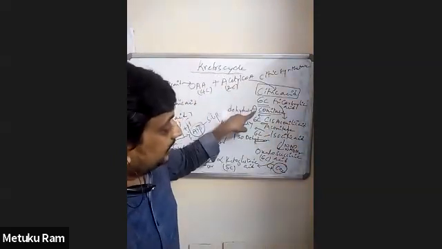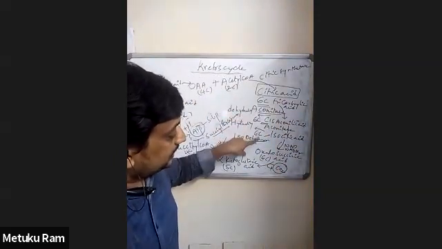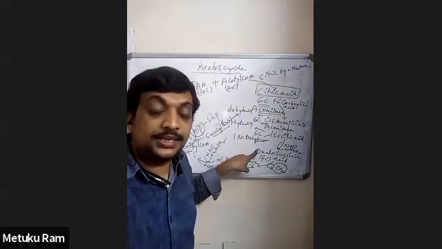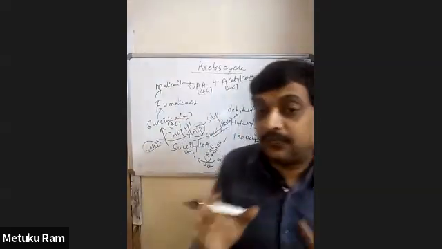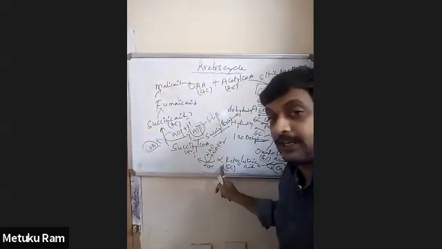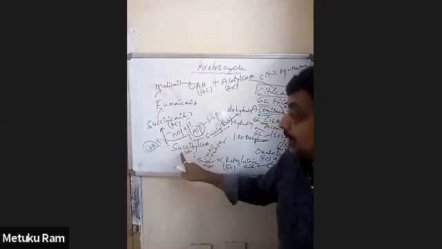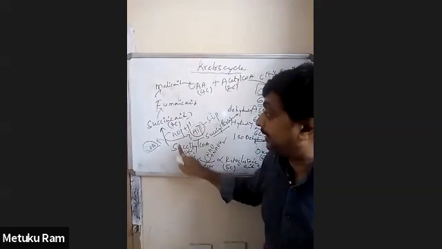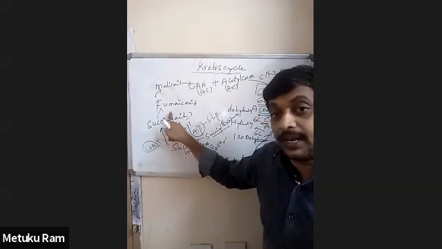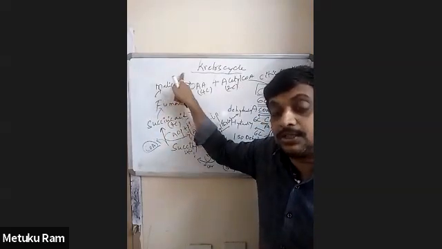Citric acid, cis-aconitic acid, isocitric acid and oxalosuccinic acid are 6-carbon tricarboxylic acids. The only 5-carbon compound is alpha-ketoglutarate acid.